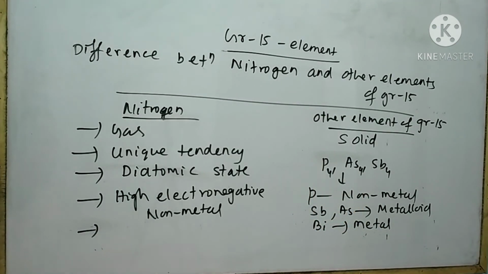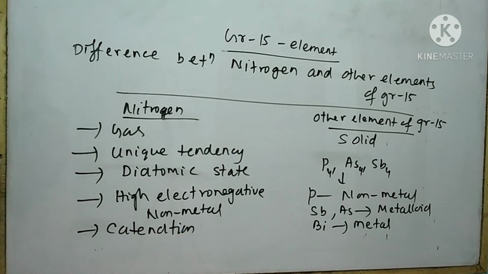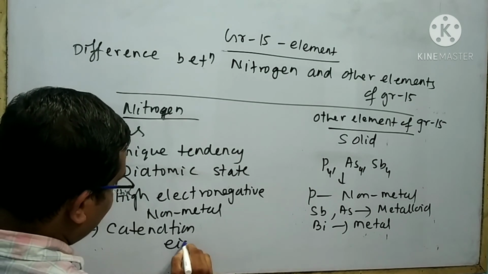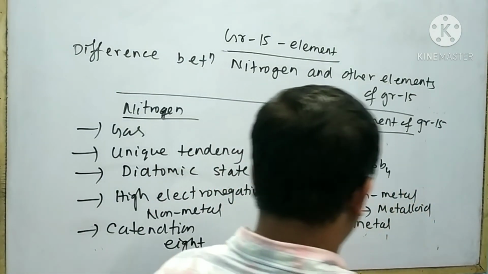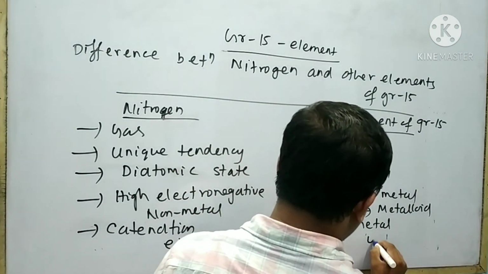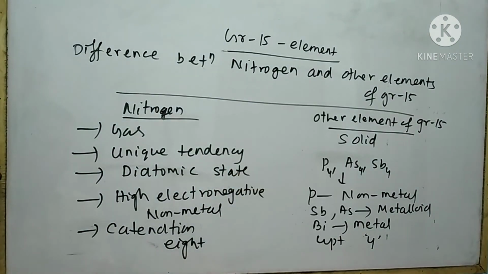In case of nitrogen, the catenation property is limited up to 2. On the other hand, other elements show the catenation property up to 4. Catenation property means self-linking property.